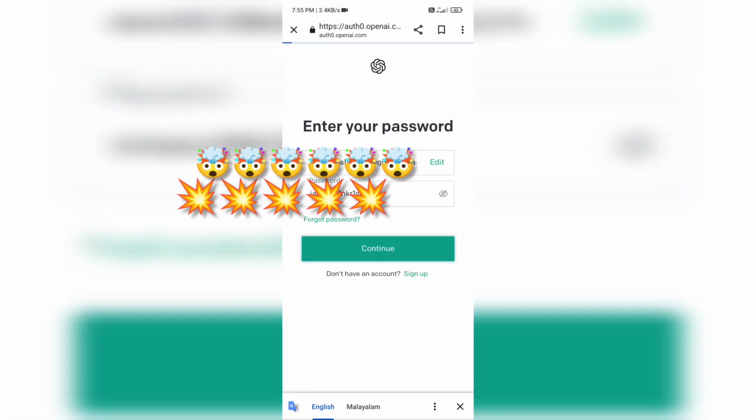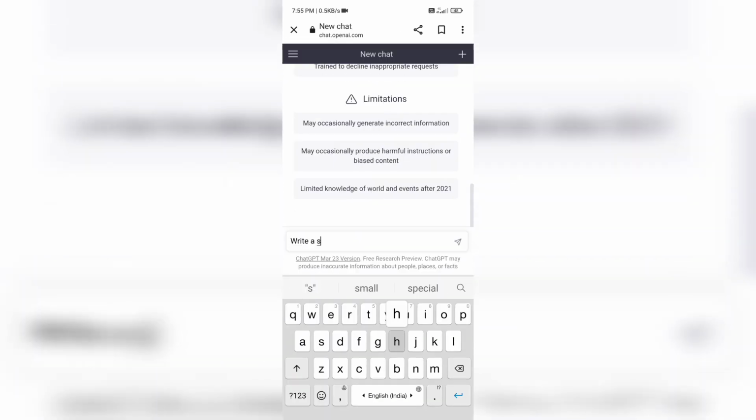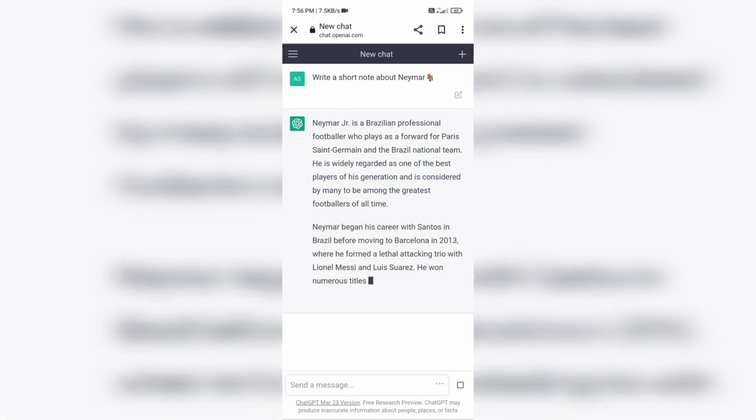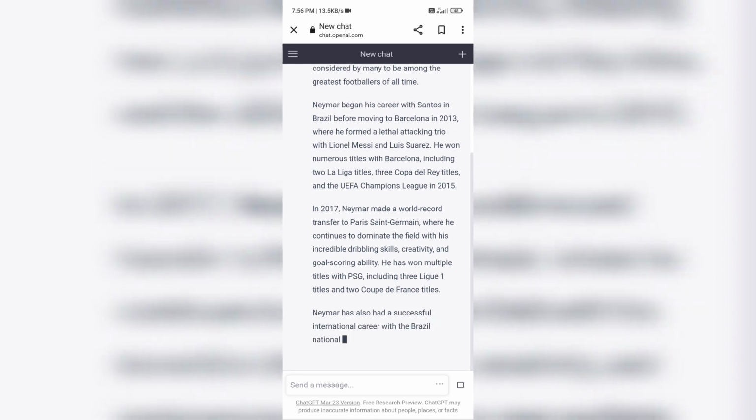First, go to ChatGPT and ask ChatGPT to create a short note about someone, then copy it to your clipboard. If you have no idea about the content, then you ask ChatGPT to create it. Here I ask ChatGPT to write a short about football superstar Neymar. We can use it for making a love letter also. You can see here ChatGPT has written our content. Copy the necessary part.